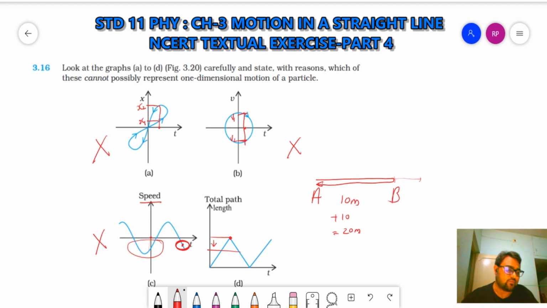With time, it will only increase or it can remain constant, right? So this is also not the graph of one-dimensional motion. So none of these four represent one-dimensional motion of a particle. Clear? Now let's move to the next one.